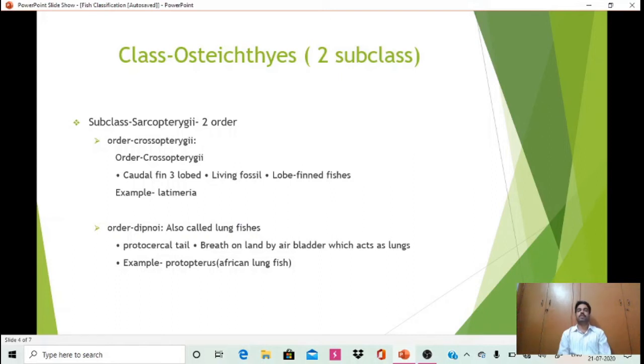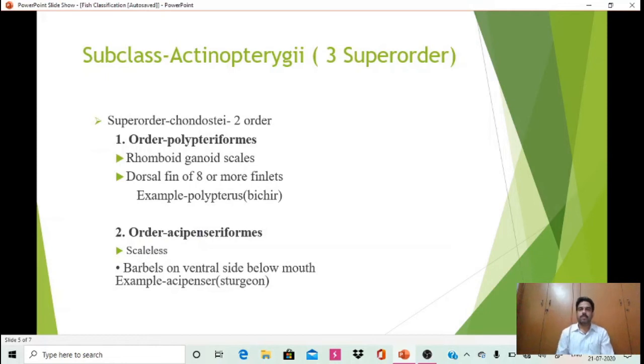Next example is Neoceratodus, and another example is Lepidosiren, the American lungfish. The second subclass of class Osteichthyes is Actinopterygii, which has 3 superorders. The first superorder is Chondrostei, with 2 orders.